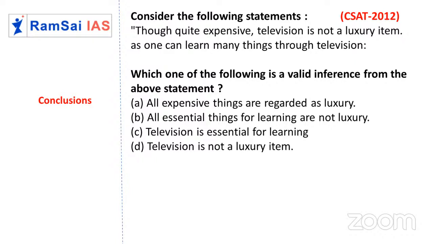Fourth one, television is not a luxury item. Yes, I got a direct conclusion from this statement. Look at this statement: though quite expensive, television is not a luxury item. And what is the fourth conclusion? Television is not a luxury item. It is directly from the statement. Now I can eliminate option B as well. Option B is a possibility, but option D, the last option, is a direct inference from the statement. So I'll go with option D. Television is not a luxury item.